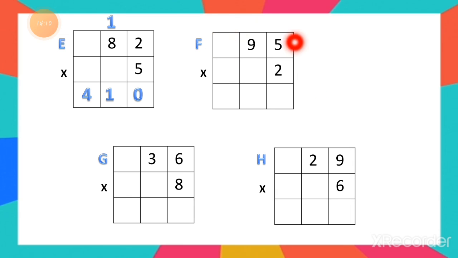Question number F, 2 fives are. 2 fives are is equal to 10. So you can write 0 under the ones column, and 1 will move as a carry forwarded number. 2 nines are 18 plus 1 is equal to 19.